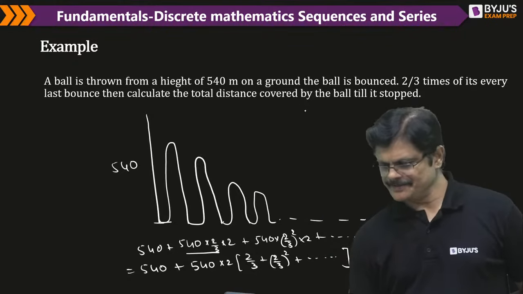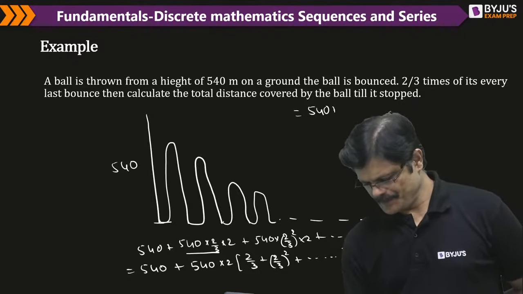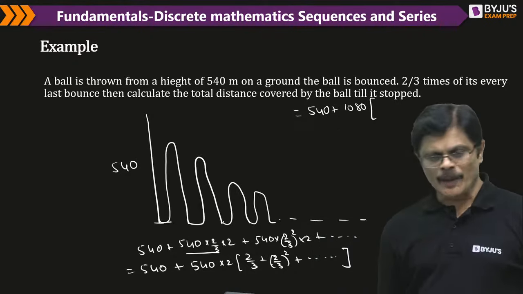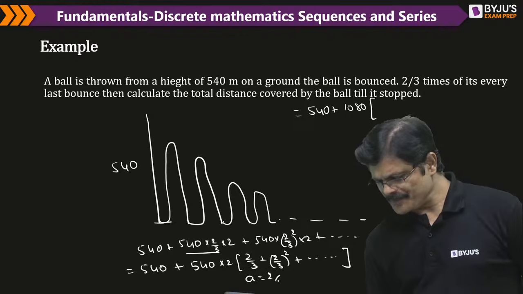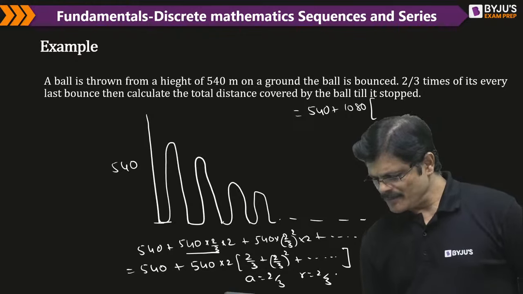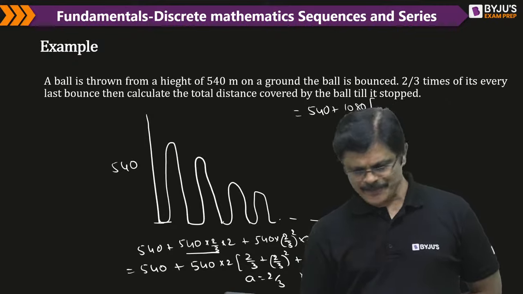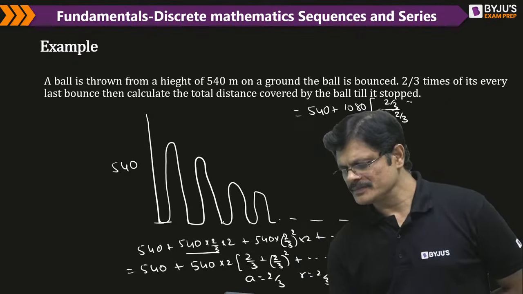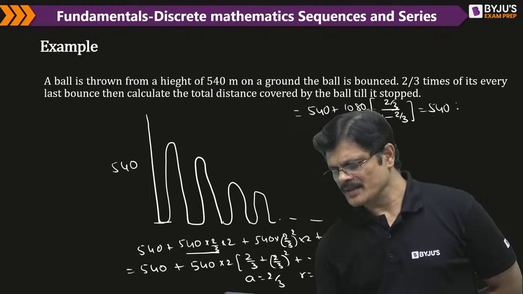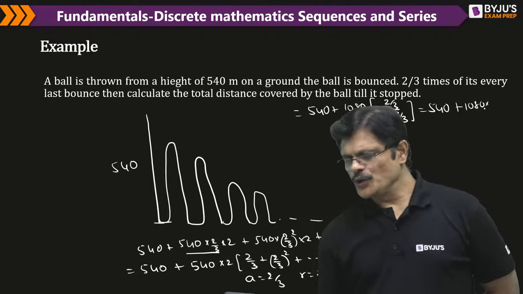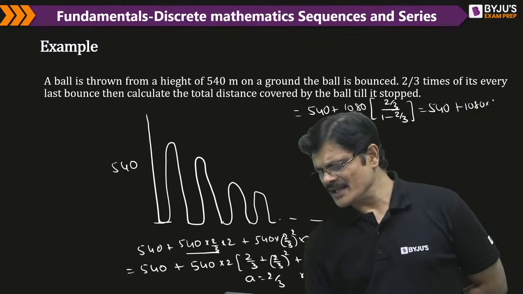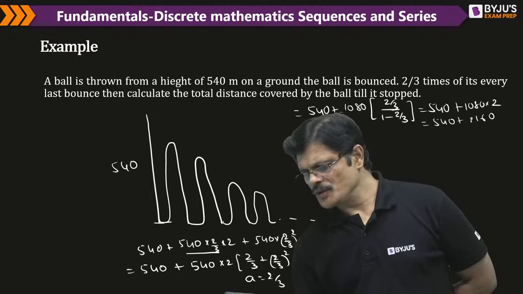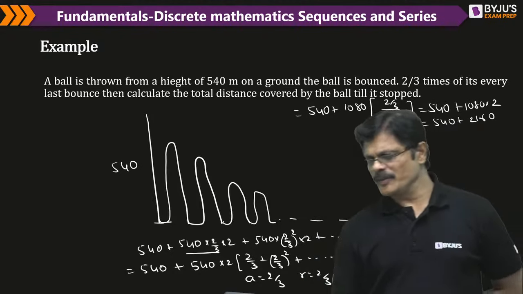So what is the answer? This is 540 plus 1080 times the series. This is a geometric series. A is equal to 2 by 3. Common ratio is equal to 2 by 3. Because R value is between -1 and +1, you can use A by 1 minus R, which is 540 plus 1080 into 2 by 3 by 1 by 3, 3 get cancelled into 2. 540 plus 2160. That would be 2700.